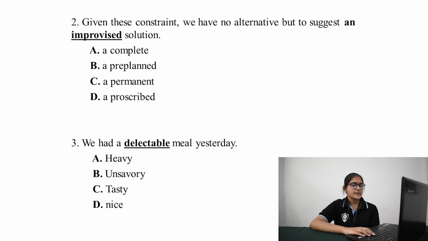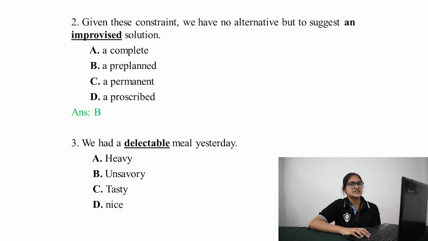For the word improvised, you might have come across improv shows, where it refers to something which is not planned or which is spontaneous. Coming to the options, option B, pre-planned, will be most suitable because it refers to something which has been predetermined. Let's go to question number 3. We have the sentence: we had a delectable meal yesterday. The options given are heavy, unsavory, tasty, and nice. The word delectable is underlined.